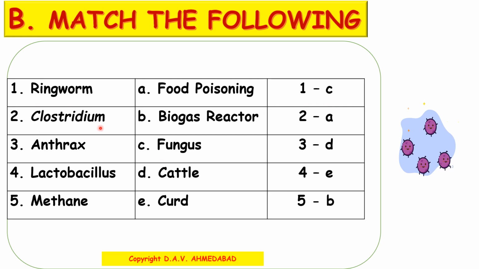Clostridium. Clostridium is responsible for food poisoning. 3. Anthrax. Anthrax happens with the cattle. So 3 is D and 2, as I told you, it is with A. 4. Lactobacillus. Lactobacillus is for curd formation. So 4 goes with E. 5. Methane. Methane is a biogas reactor. So 5 goes with B. Cleared, everyone?